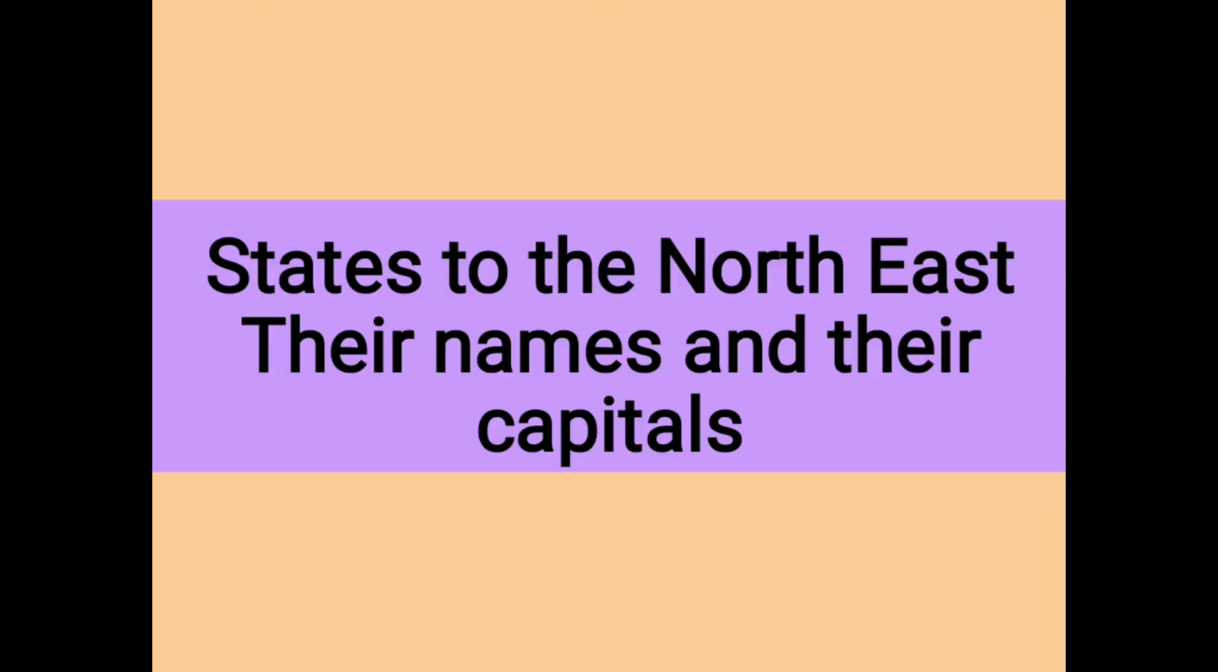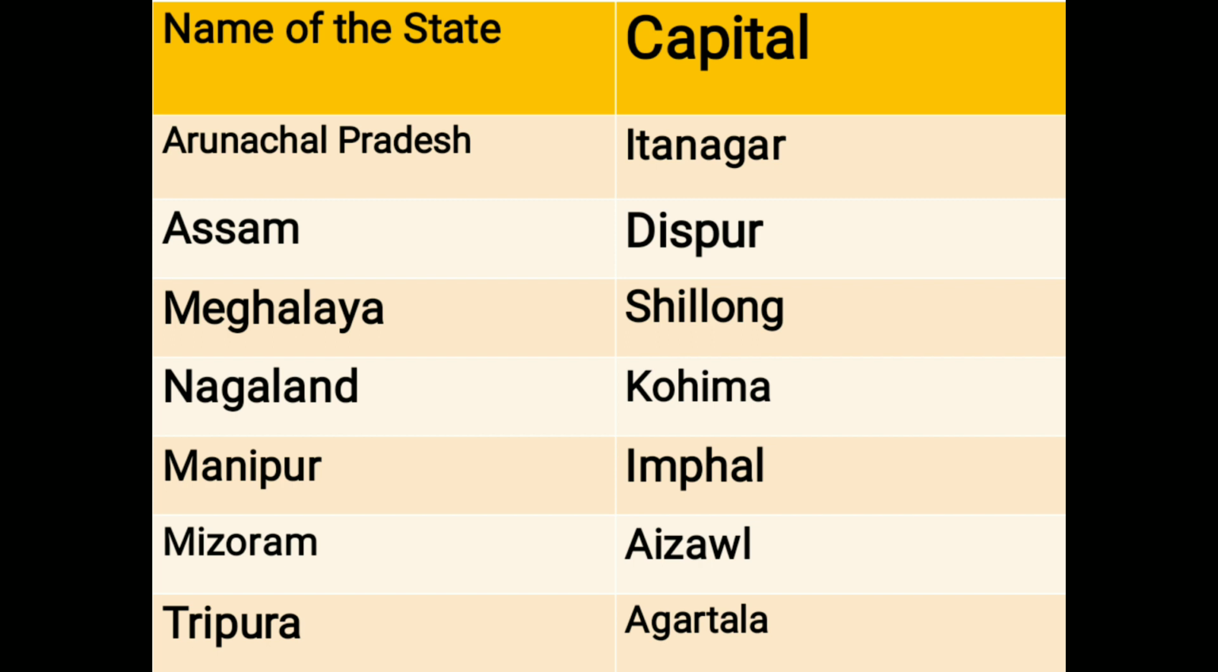Now let's see the states to the northeast, their names and their capitals. Write down the name of the state and the capital. So the state is Arunachal Pradesh, capital Itanagar. Assam, Dispur. Meghalaya, Shillong. Nagaland, Kohima. Manipur, Imphal. Mizoram, Aizawl. And Tripura, Agartala.